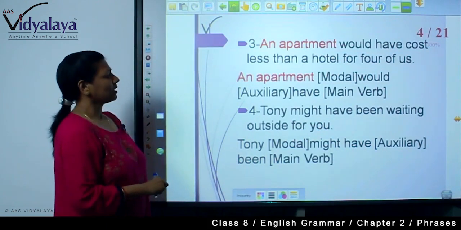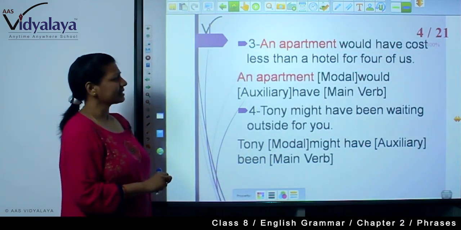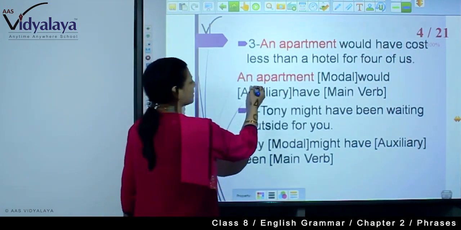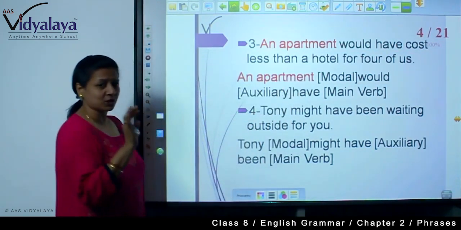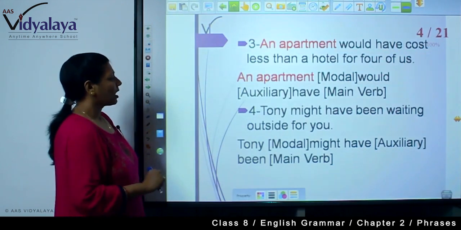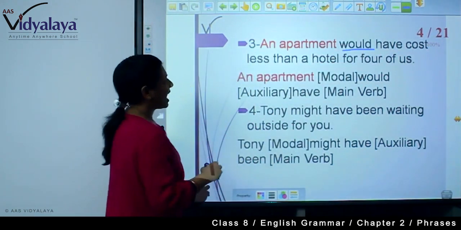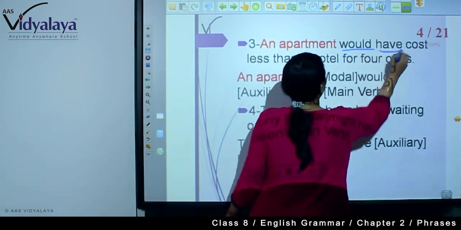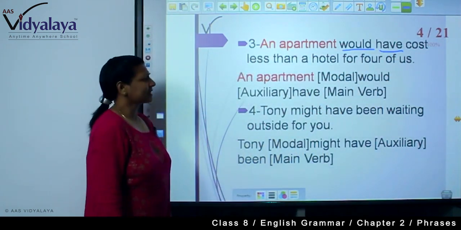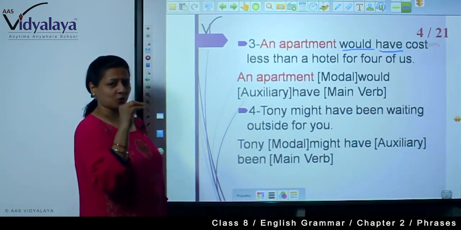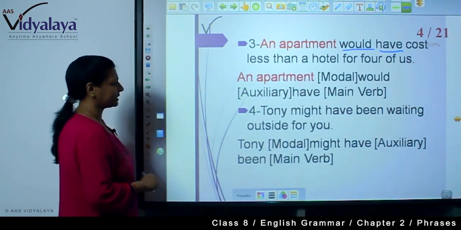An apartment would have cost less than a hotel for 4 of us. So here you are seeing an apartment. This is the subject. Would is an auxiliary. Have is a main verb. Have cost less than a hotel. So in this sentence also you are seeing a verb phrase like this.